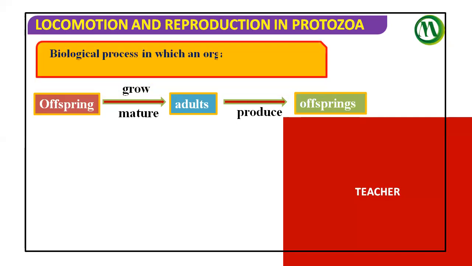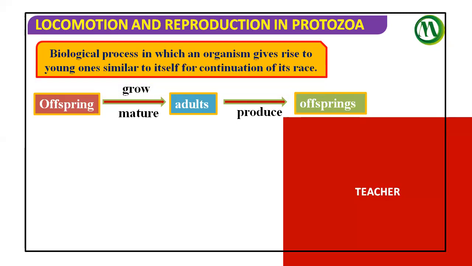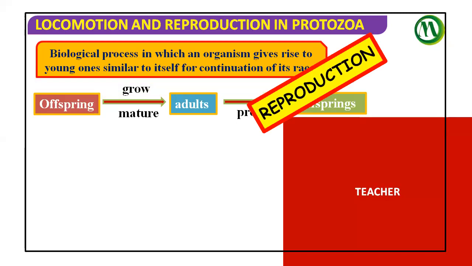Reproduction. The biological process in which an organism gives rise to young ones similar to itself for continuation of its race, we say it as reproduction. So it is a continuous process here. An offspring will grow and mature and become adult, and then reproduce again and produce offspring again. So it is a continuous process, we can say.